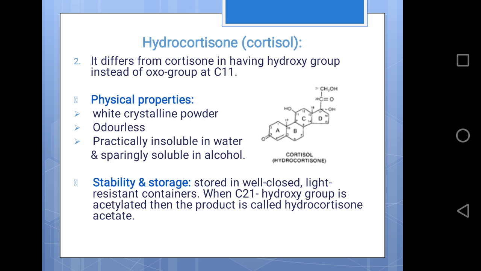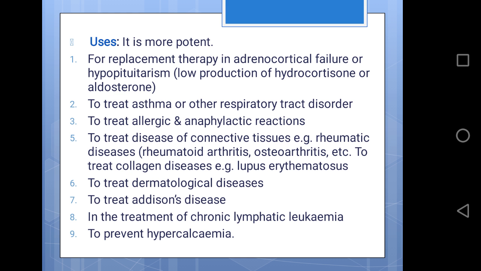Physical properties: it is a white crystalline powder, odorless, practically insoluble in water and sparingly soluble in alcohol. Stability and storage: it should be stored in a well closed light resistant container. When the C11 hydroxy group is acetylated, the product is called hydrocortisone acetate.